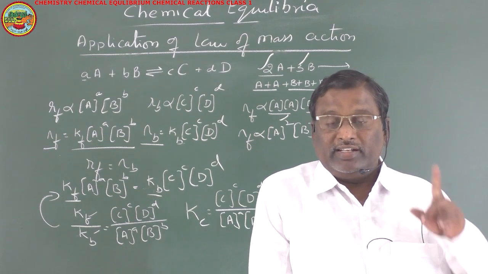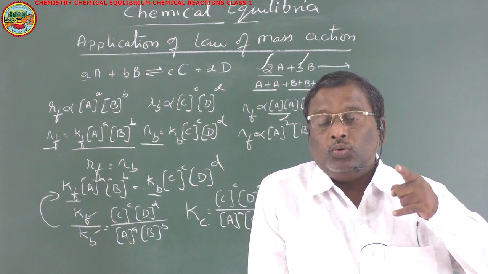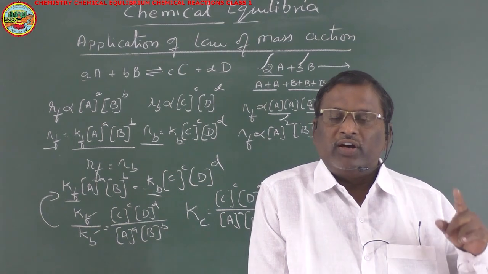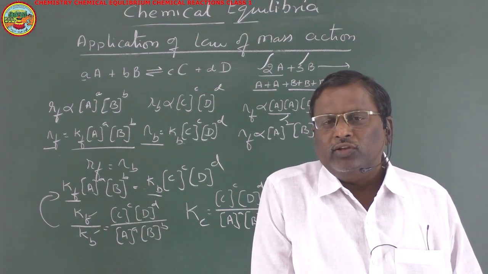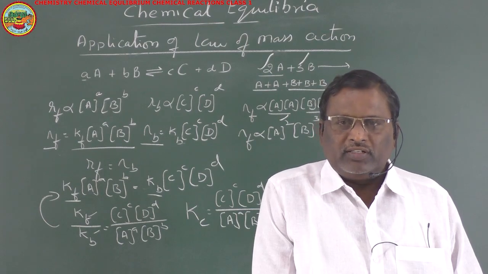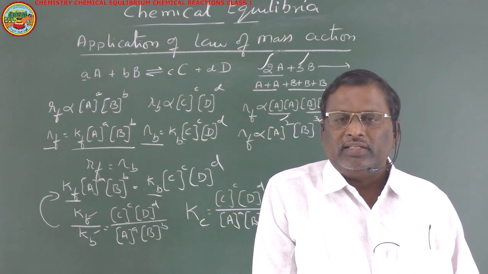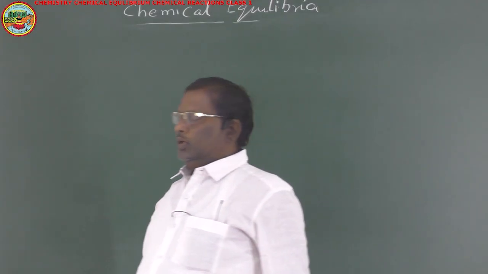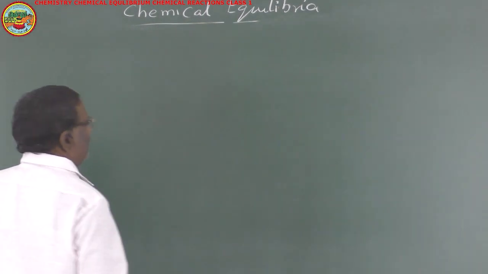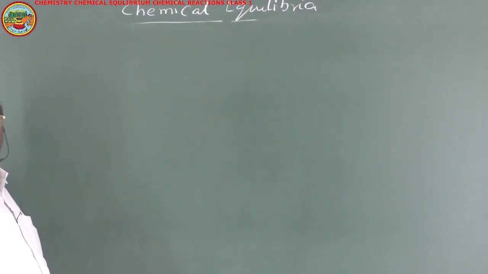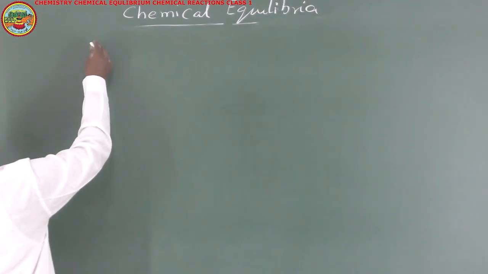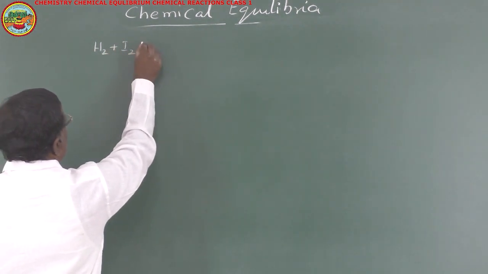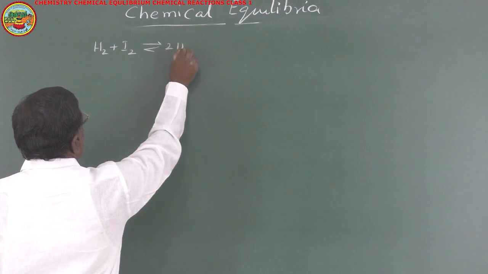But it depends upon how you are representing the reaction. Basing on how you represent it, the value of the equilibrium constant depends. Let us see how it depends on the mode of writing a chemical reaction. We have already discussed that equilibrium for a reversible chemical reaction may be attained from any direction. Let us take the example of hydrogen and iodine reacting to give 2HI.